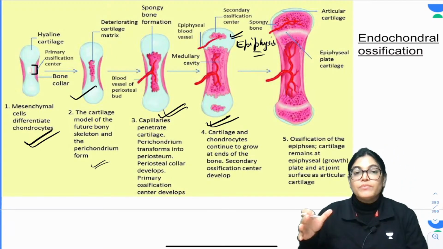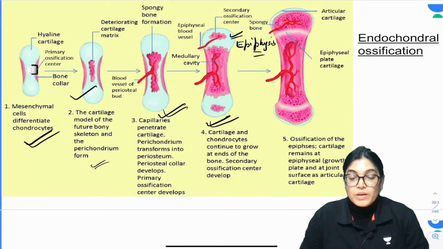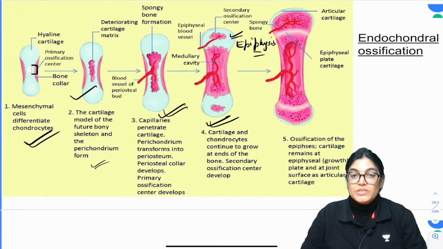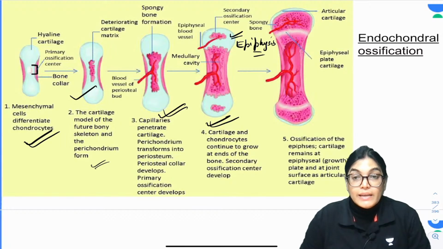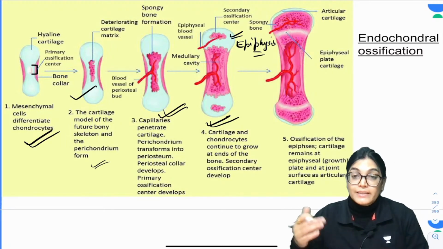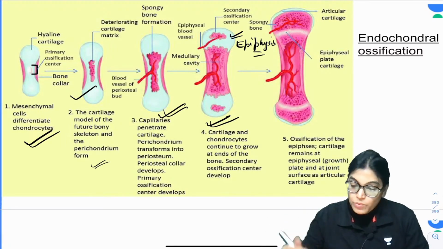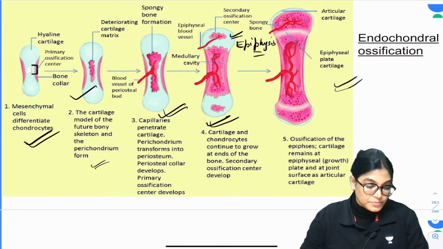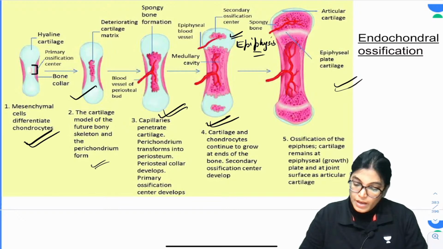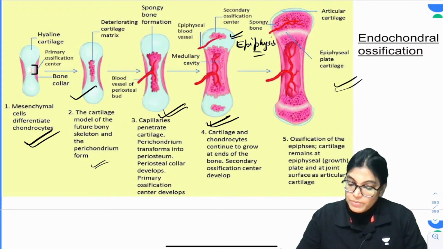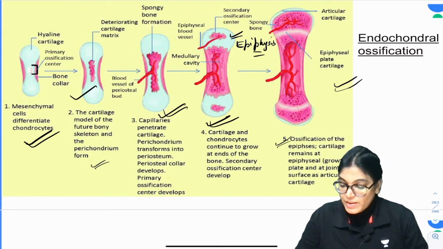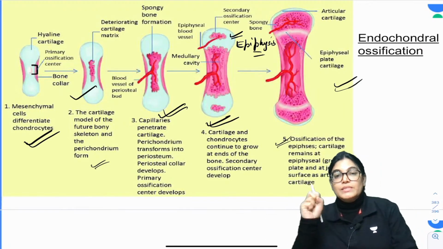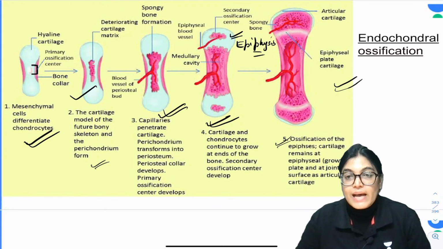Okay, now one end of the bone will fuse first, and the other end, where the ossification center appeared first, will fuse later. That is the growing end of the bone, and the epiphyseal cartilage forms. Ossification of the epiphyseal cartilage remains at the epiphyseal growth plate and the joint surface, and ultimately articular cartilage is formed.